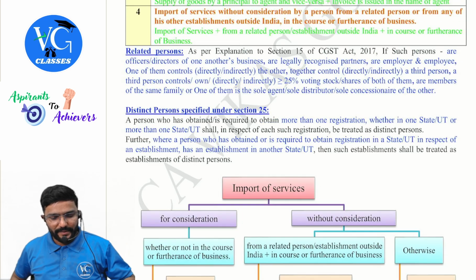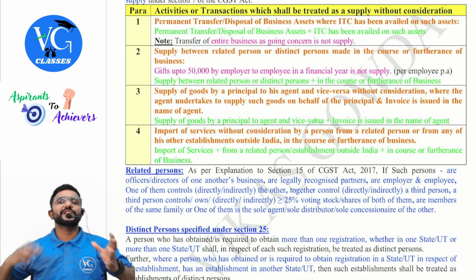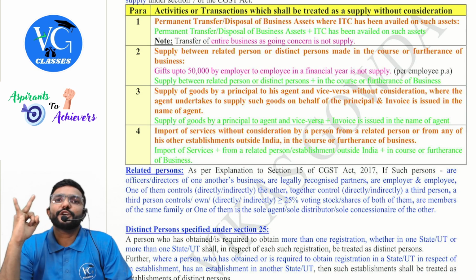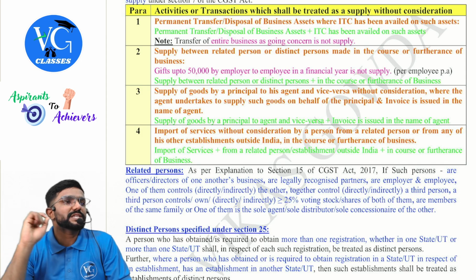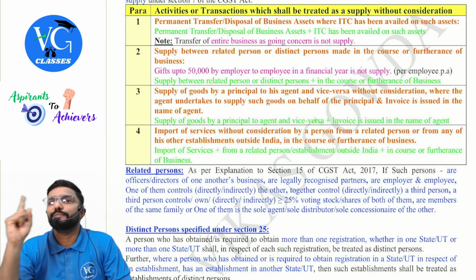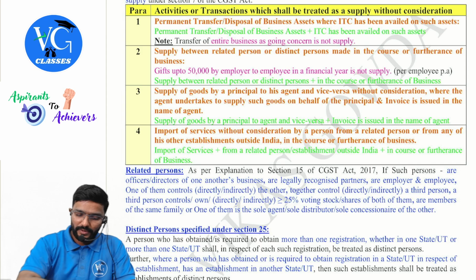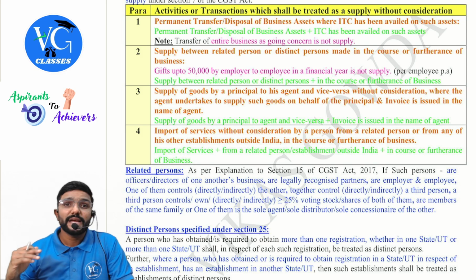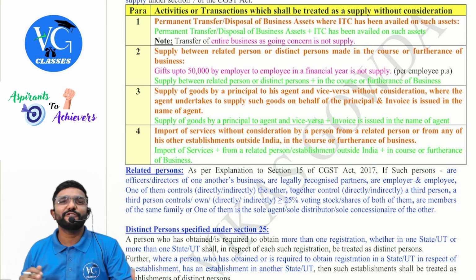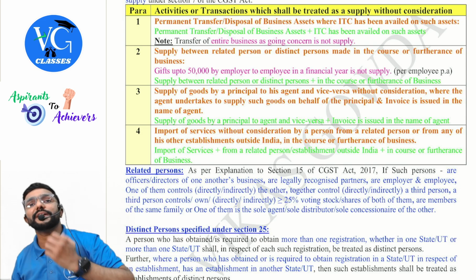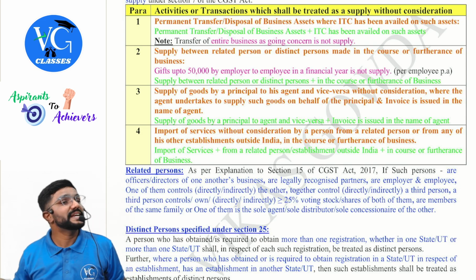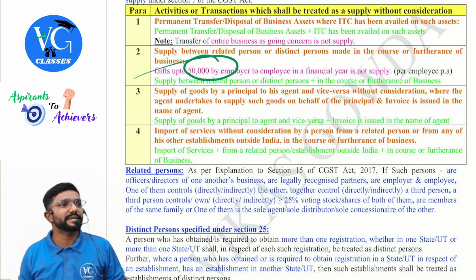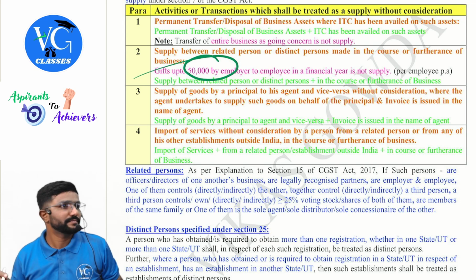Okay, so now coming back. If there is any supply between whom, guys? Related person or establishment of distinct person, even without consideration, but in the course or furtherance of business, it is a supply. But employer-employee we saw. Are they related? Yes. But what if employer gifts to employee value up to 50,000? Exempt, not taxable. But if the value of the gift is more than 50,000, full amount is taxed.